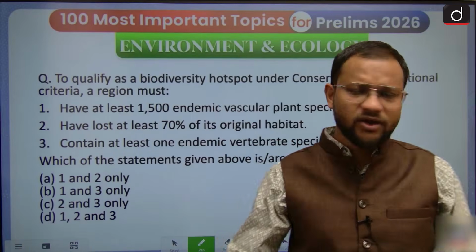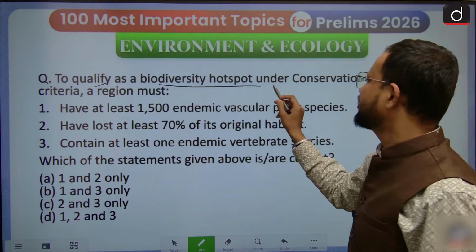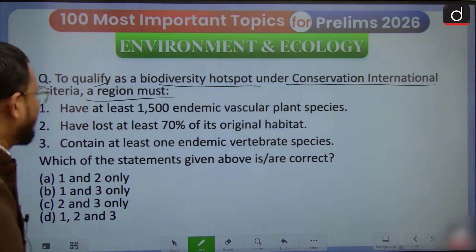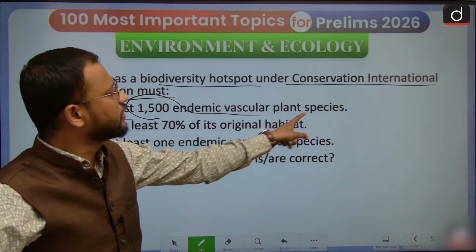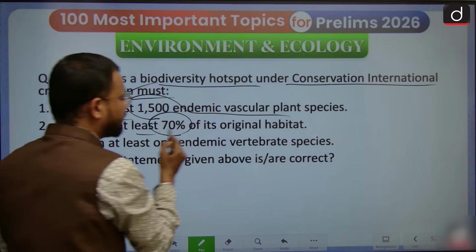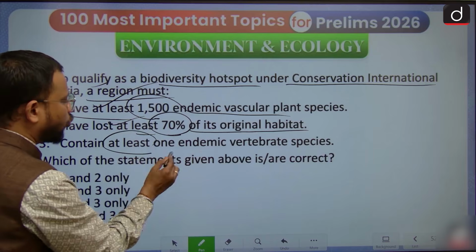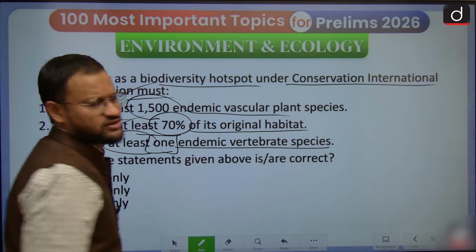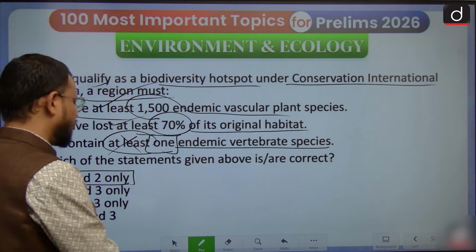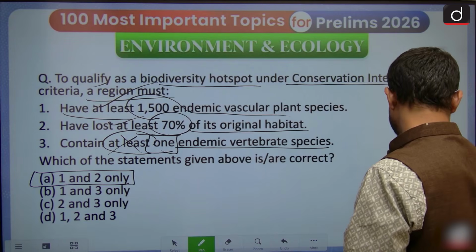Now, in order to identify the criteria for this, try solving this question. To qualify as a biodiversity hotspot under Conservation International criteria, a region must have at least 1500 endemic vascular plant species. Yes. Have at least 70% of its original habitat lost. Yes, that is. And at least 1 endemic vertebrate species. That is not a criterion that needs to be considered. The answer to this is 1, and I hope you are getting this, guys.